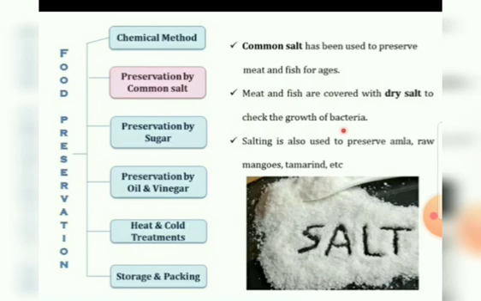Meat and fish are covered with dry salt to check the growth of bacteria. Salting is also used to preserve amla, raw mangoes, tamarind, etc. So common salt is used to preserve food.